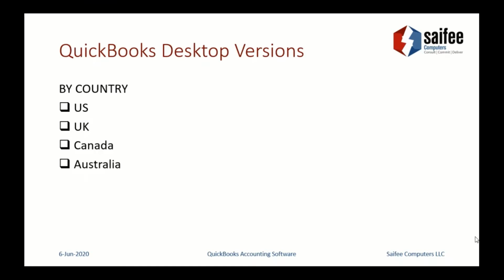The one which was popular before value-added tax came into the picture was the US version. The one we have right now, which is very predominantly used here, is the UK and the Canadian edition, which can support tax on purchasing and sales. Then we have the Australian versions, but that is not very common in this market.